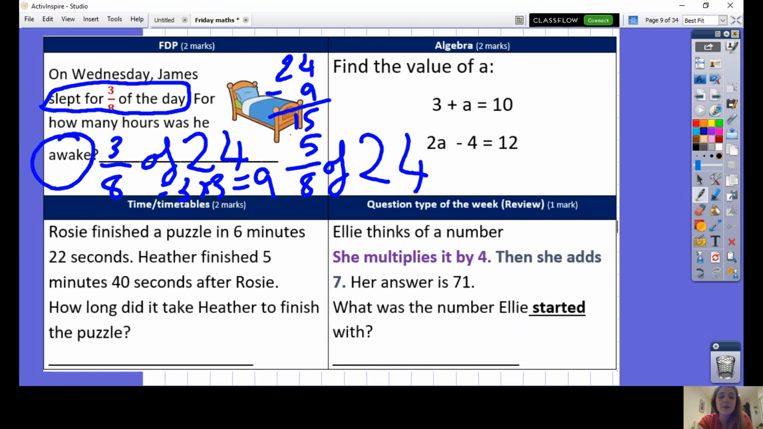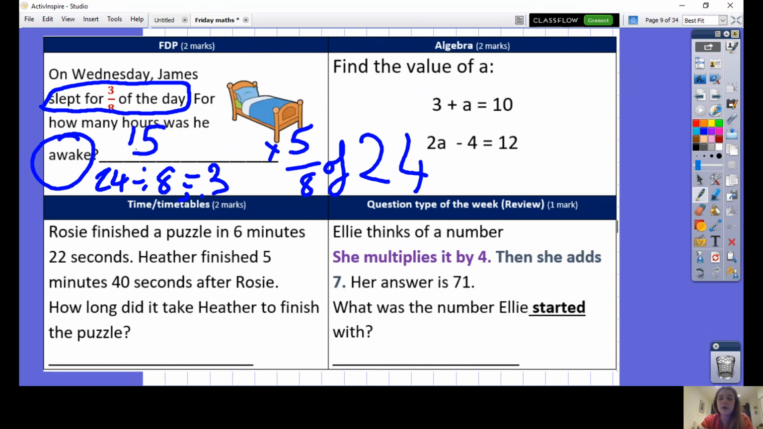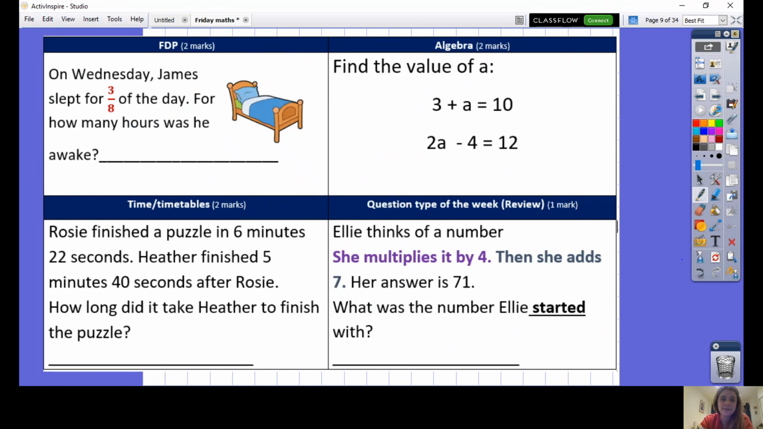But perhaps the quicker way of doing it is to remind yourself if he sleeps for 3/8, then the rest of the day he must be awake. If 3/8 is spent asleep, 5/8 is awake. We're looking for the other fraction. 24 divided by 8 is equal to 3, and then we're doing 3 times 5, which is equal to 15. Well done if you got the answer 15, however you got there. 15 hours.